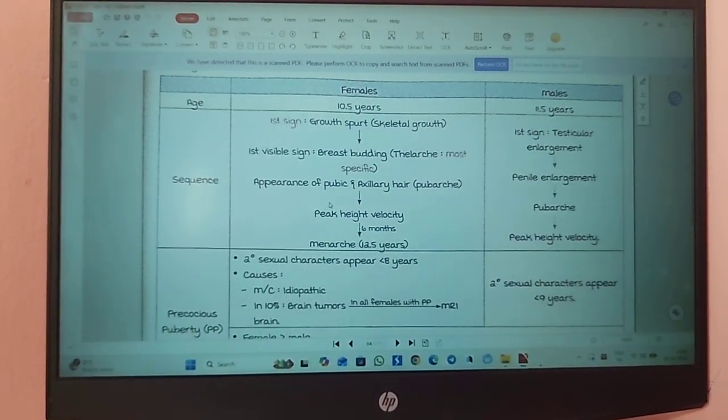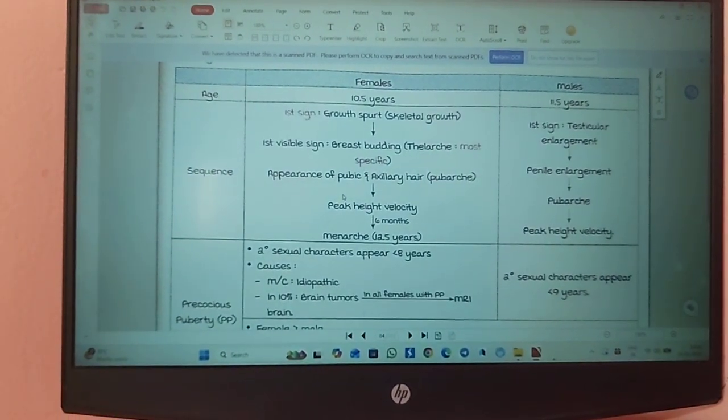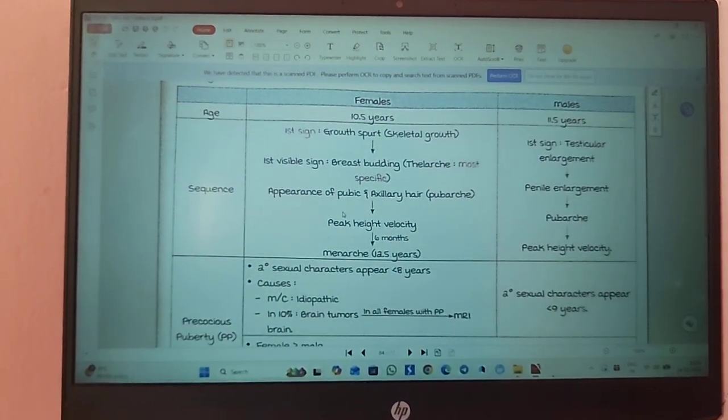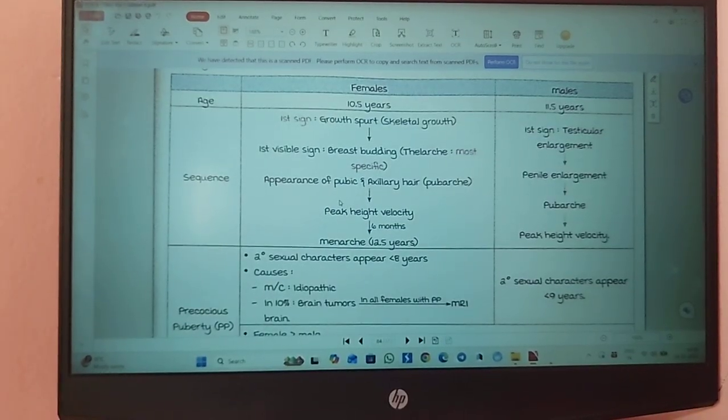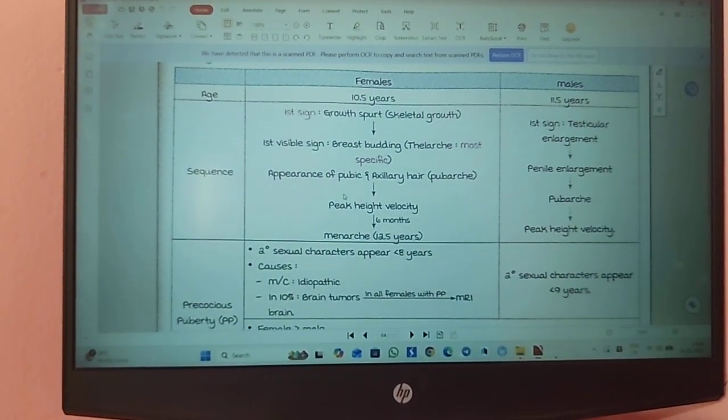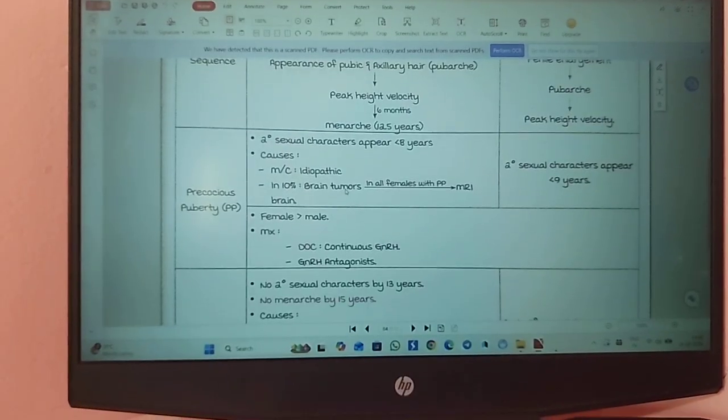And in males, the first sign will be testicular enlargement. First the testicles start to enlarge, second the penile enlargement can be seen, and last pubarche and peak height velocity can be seen.